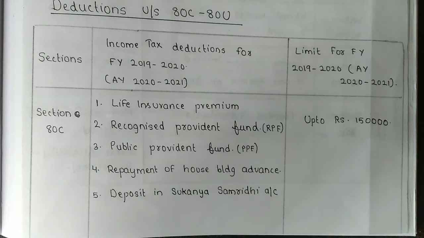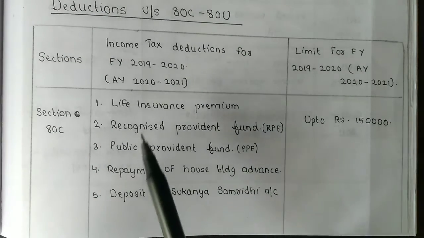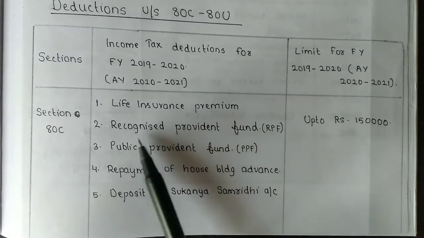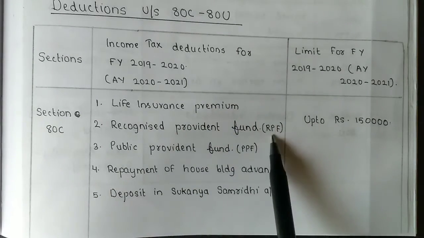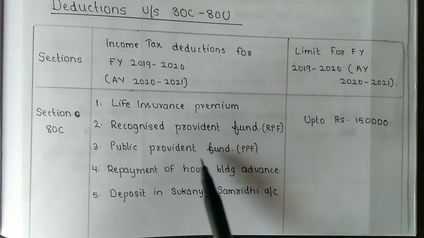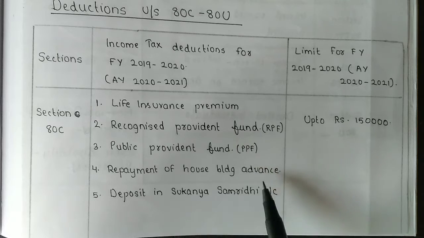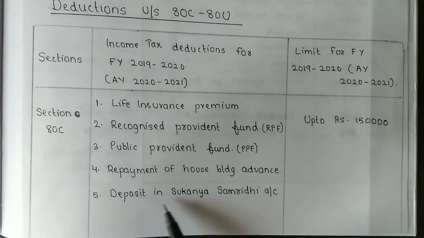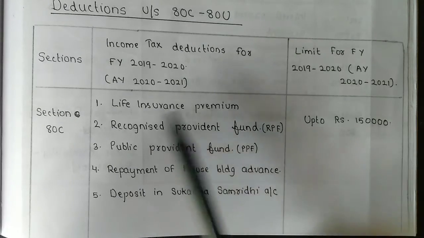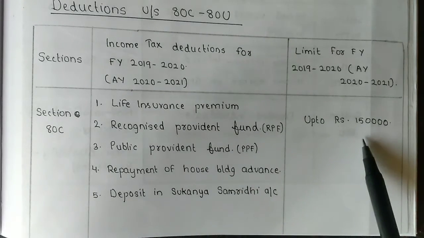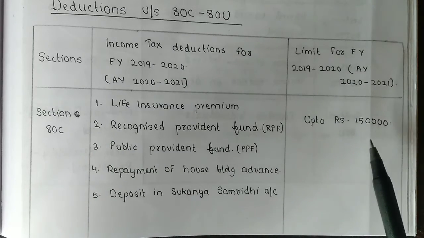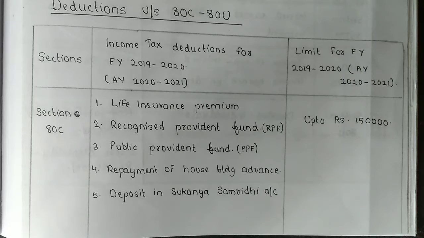The deductions coming under section 80C are: the first one, life insurance premium; then recognized provident fund, that is RPF; the third one is public provident fund, PPF; the fourth one, repayment of house building advance; the fifth one is deposit in Sukanya Samriddhi account. For all these 5 deductions, the limitation is rupees 1,50,000, and if the amount exceeds 1,50,000, we must take 1,50,000 to the outer column.